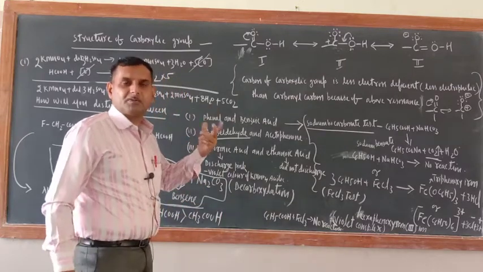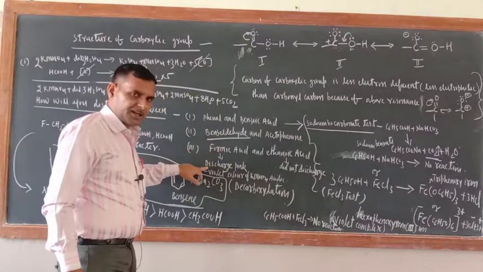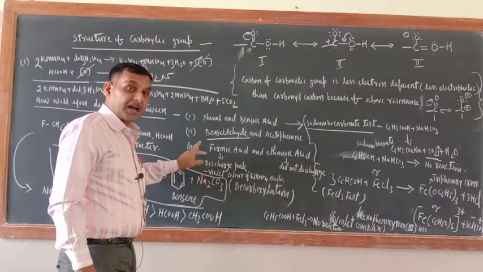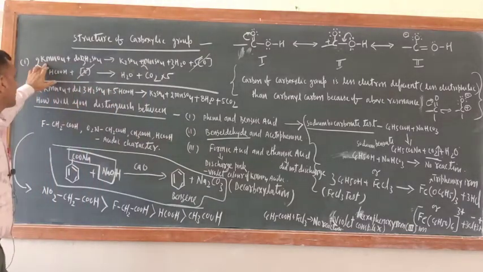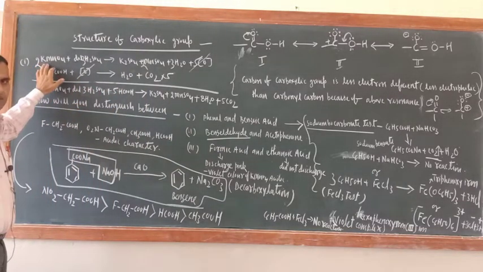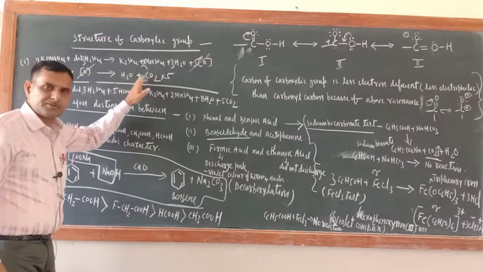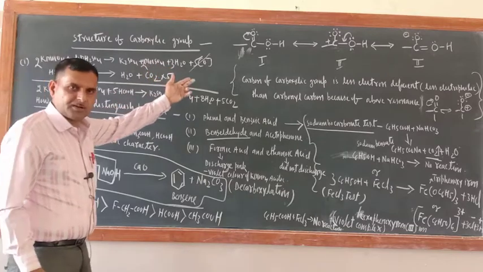What is the color of KMnO4? Pink violet. But mere writing that is not enough. You should write the reaction. So just see, here I wrote the reaction, a 2-step reaction. First step reaction you are very much familiar: KMnO4 plus H2SO4 gives K2SO4, MnSO4, 3H2O plus 5 nascent oxygen.